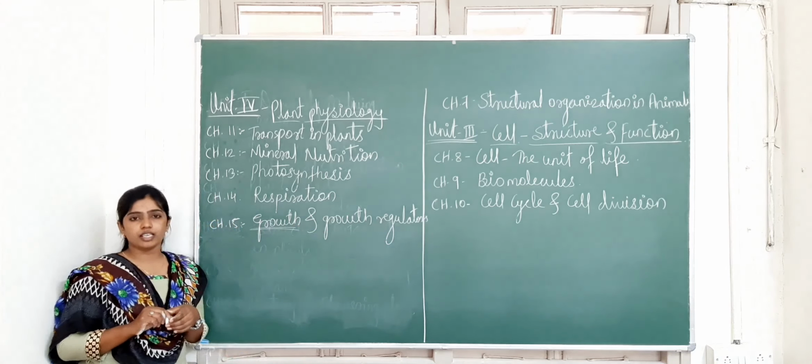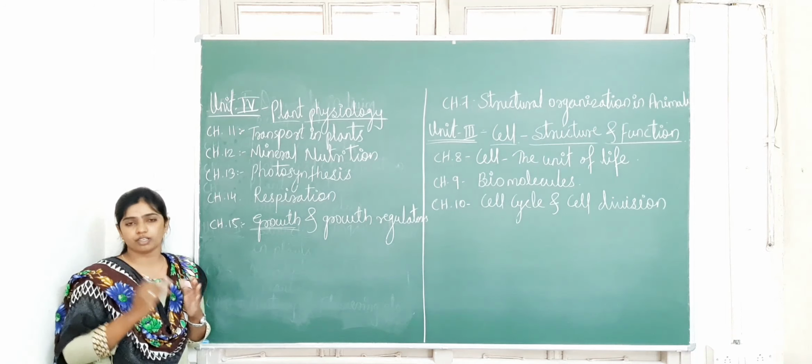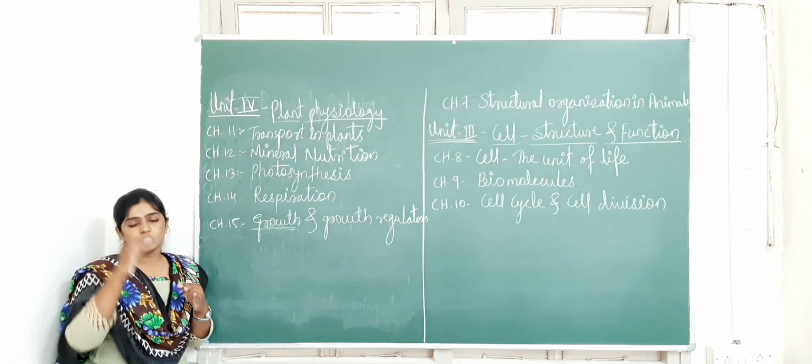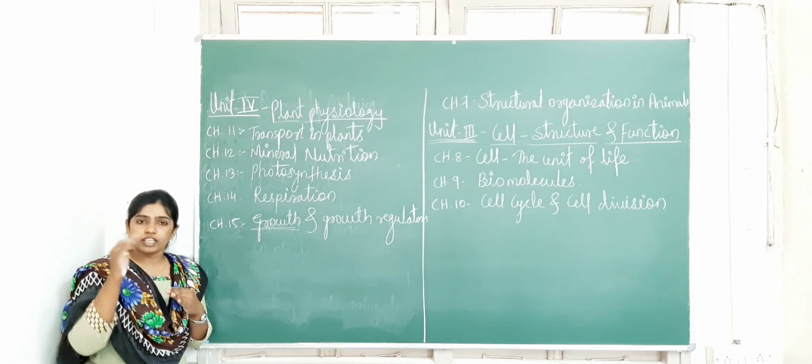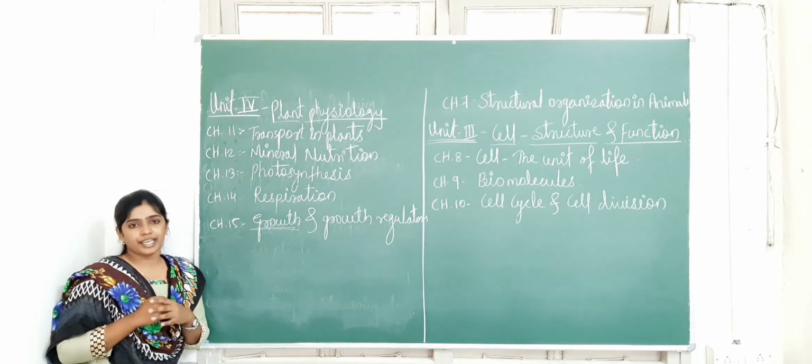Okay, so what is growth? It is an irreversible process. It is a permanent change in the living organism. So growth means how the plant grows. They can reach a certain stage of life. So we have to study the phases of growth here. And how does growth take place in plants?